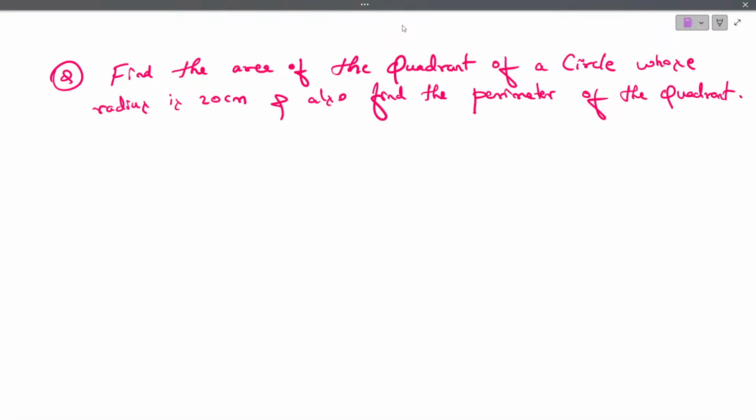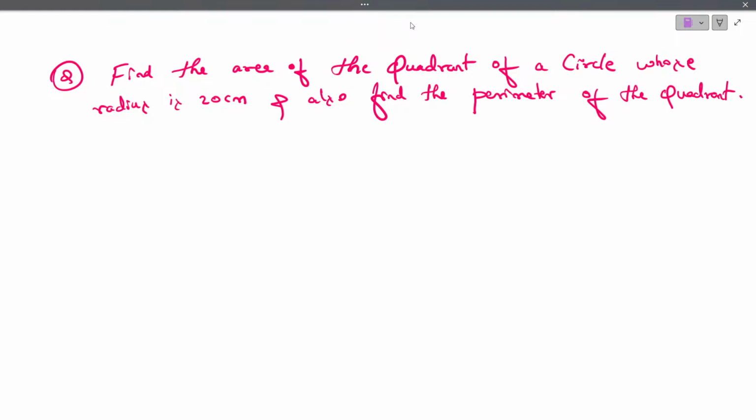Yes. Any clue? Find the area of the quadrant of a circle whose radius is 20 centimeter and also find the perimeter of the quadrant. Any clue?